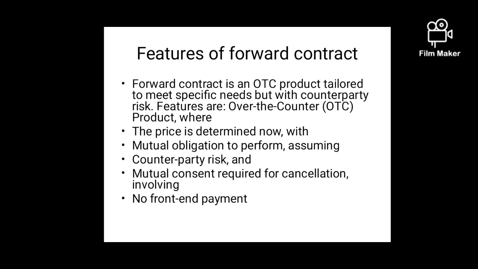Let's continue the example. As I said, you want to buy 50 kg of rabdi. Now, because of bad weather, your guest list has been reduced. You were supposed to have 70 guests, but now only 50 guests will be coming. So you can reduce the quantity. Earlier it was 50 kg, now you can reduce to 40 kg. It is allowed, and that is why it is known as a tailor-made contract.